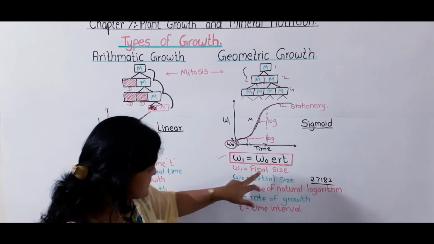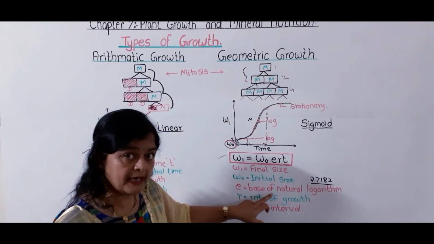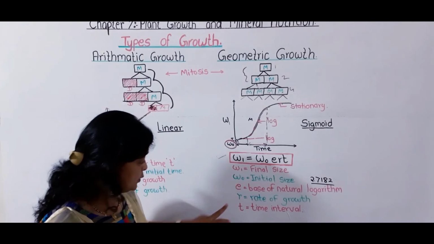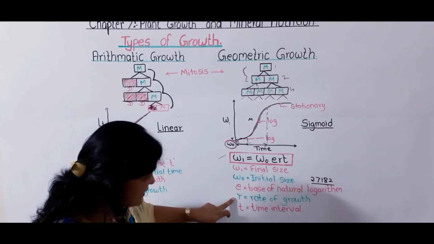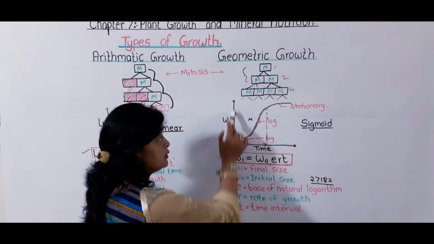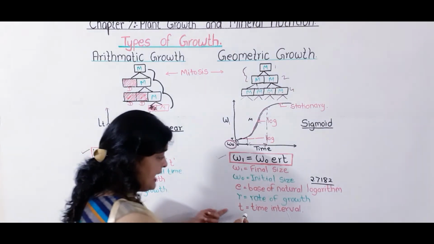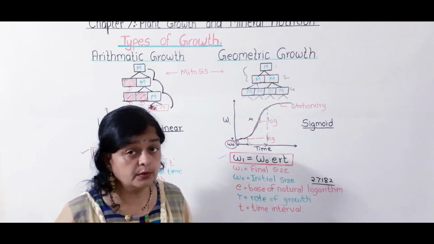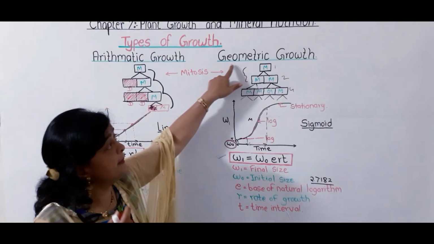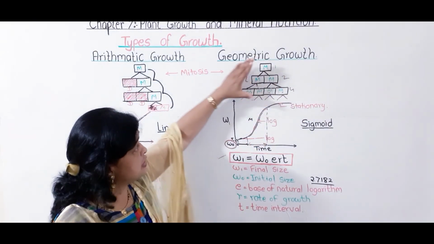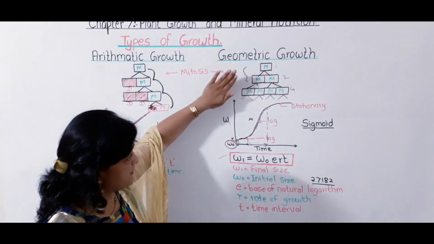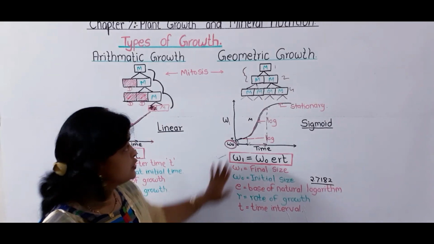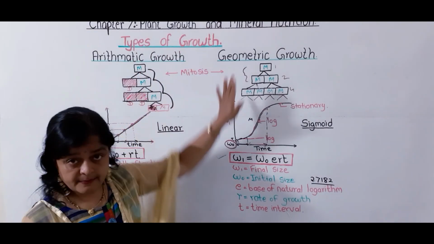And e is the base of natural logarithm. It is always 2.7182. R is the rate of growth, how much growth has taken place, and t is the time interval, meaning how much time is required for the particular growth to take place. So here we have completed geometric growth. In geometric growth I have explained with the help of an example, a graph and a formula. So here we have completed types of growth.